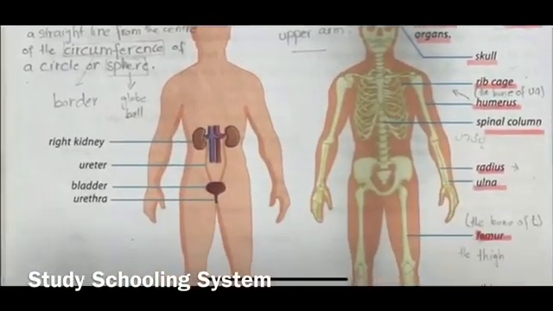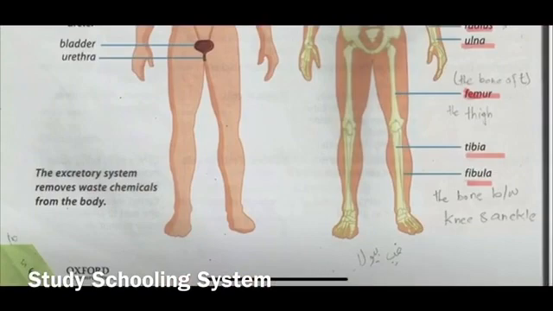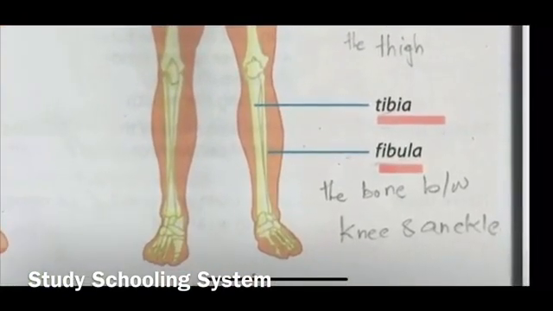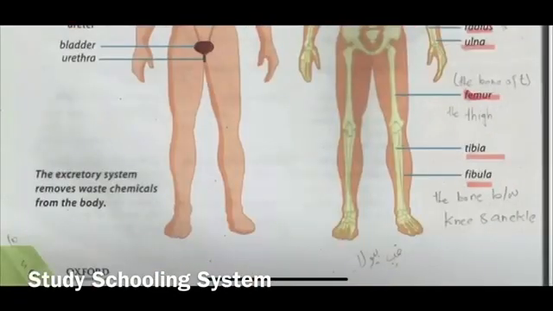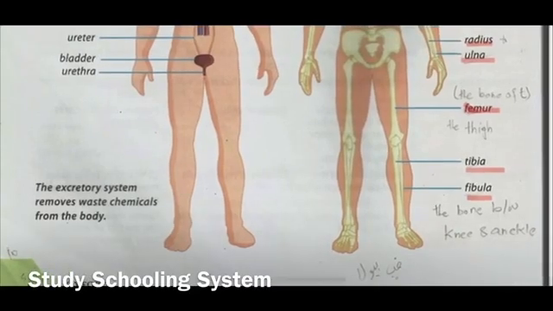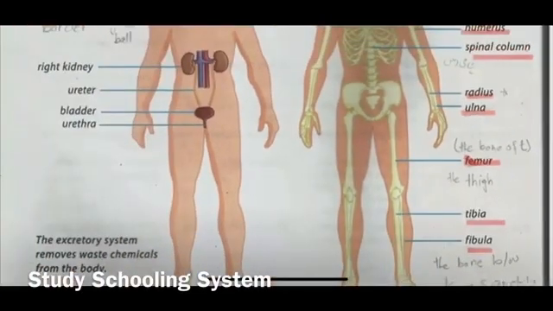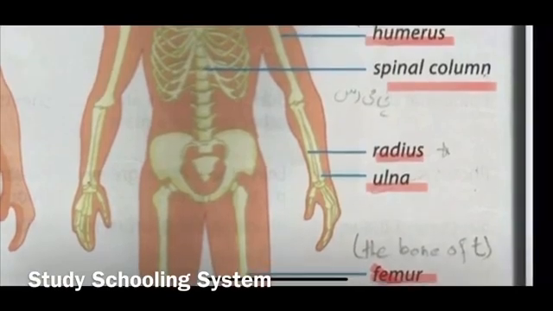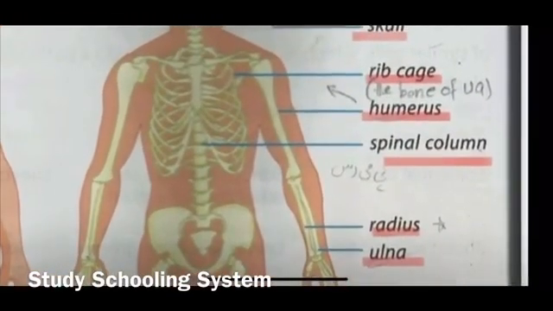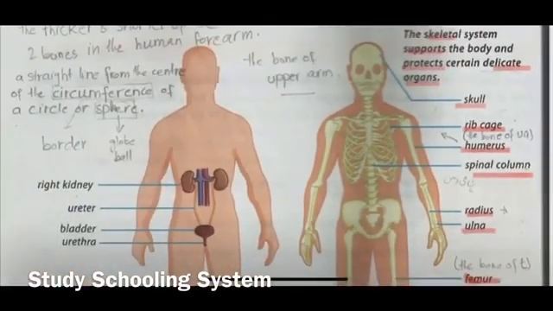And then moving over here, your first word from the skeletal system is fibula, and then tibia, which are bones of the leg, right? And fibula is in front of your leg, and tibia is behind it. And then your other word is femur, which is the bone of the thigh. And then you have ulna and radius, which are bones of the hand. And then you have spinal column, which is behind in your back, and it carries the spinal cord.